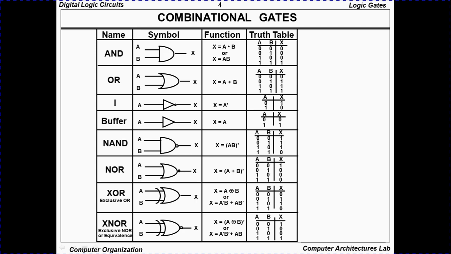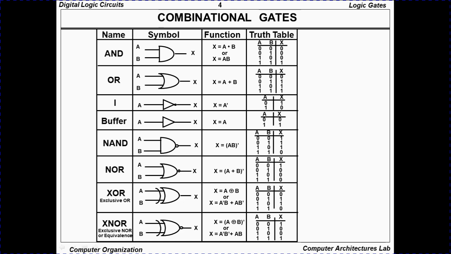If you give 1, it inverts it to 0, right? And then we have a buffer, which is just storage. Whatever you give it, it doesn't invert anything. So if the input is 0, then the output is 0, and if 1, then 1.